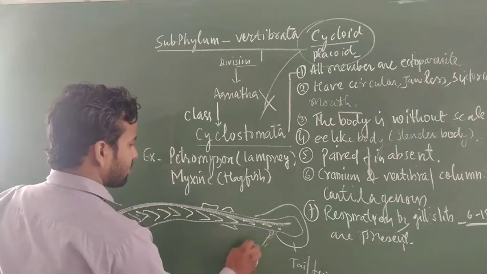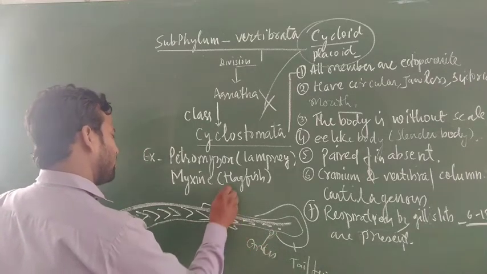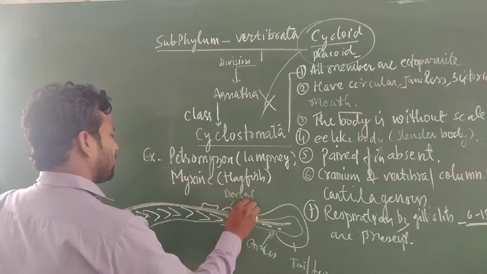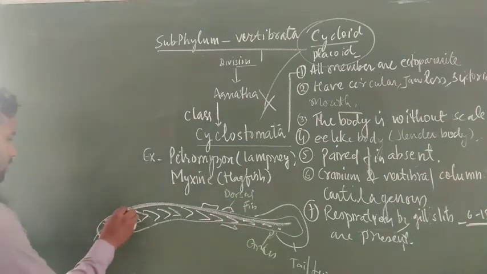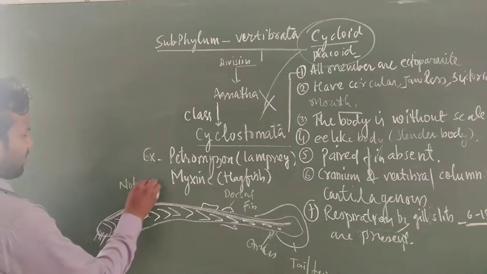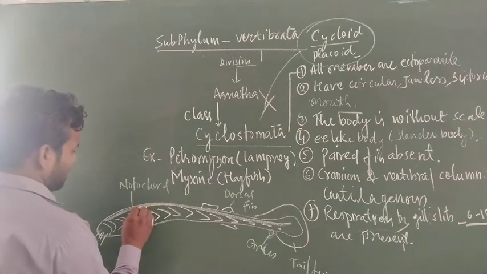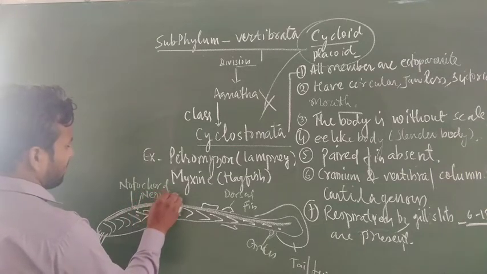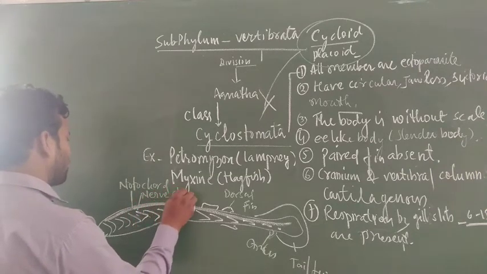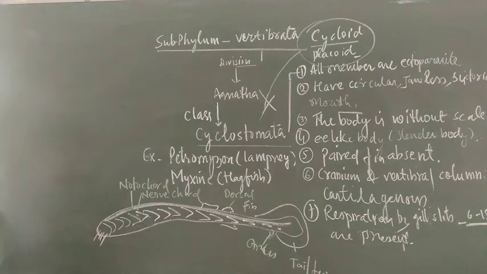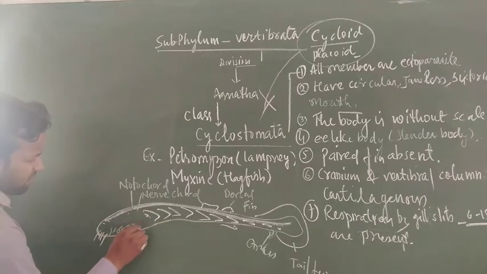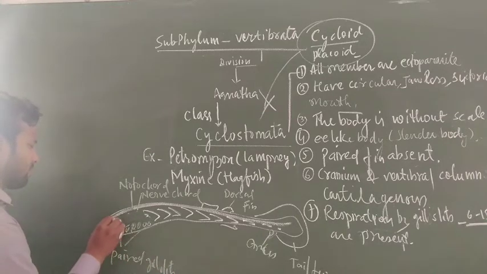The anus is present in this region. It is a dorsal fin. This is a notochord. And the nerve cord is just present below this, and this is the gills, 6 to 15 paired gill slits, and the eye.